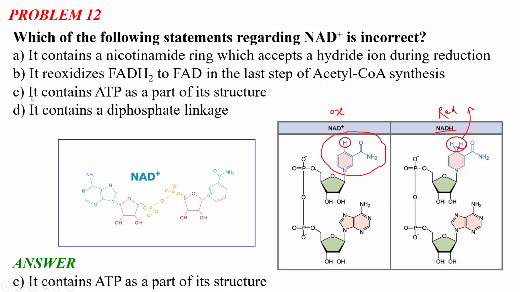Now option C says that it contains ATP as a part of its structure, which is false, because as you can see in the NAD plus structure, there is no ATP present. But a diphosphate linkage is present here, as you can see clearly from the structure. So option C is incorrect. There is no ATP in the structure, but there is a diphosphate linkage. So remember that NAD plus contains a nicotinamide group which participates in hydride donation during reduction, and there is a diphosphate linkage present in the structure.